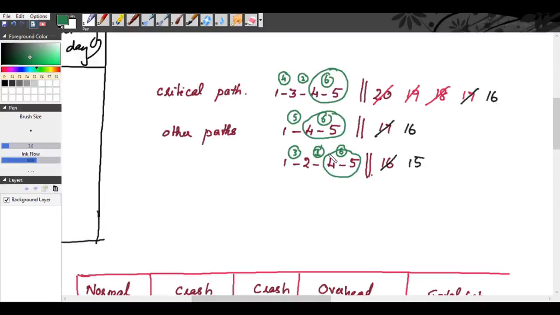So the next activity which you can crash is, see, 1, 3, 4. From this path you can crash the lowest rank activity, that is 3, 4, and from this path you have to crash the activity 1, 4. Okay. So 3, 4 and 1, 4.